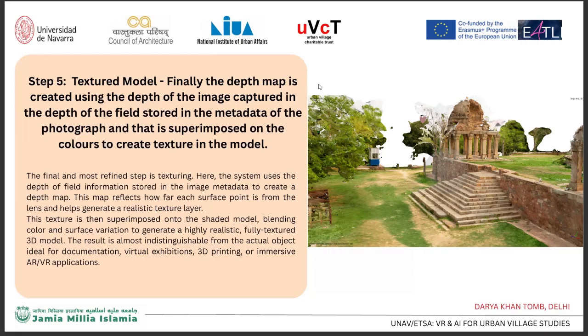Here, the system uses the depth of field information stored in the image metadata to create a depth map. This map reflects how far each surface is from the lens and helps generate a realistic texture layer. This texture is then superimposed on the shaded model, blending color and surface variation to generate a highly realistic, fully textured 3D model. The result is almost indistinguishable from the actual object, ideal for documentation, virtual exhibition, 3D printing, or immersive AR, VR applications.